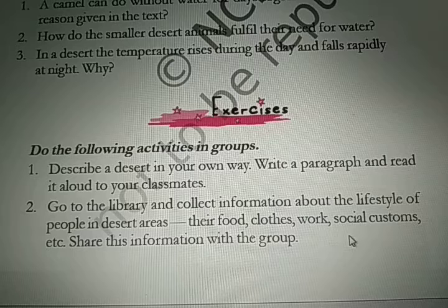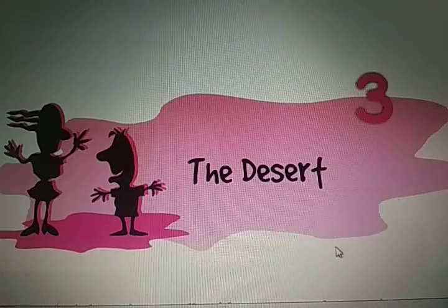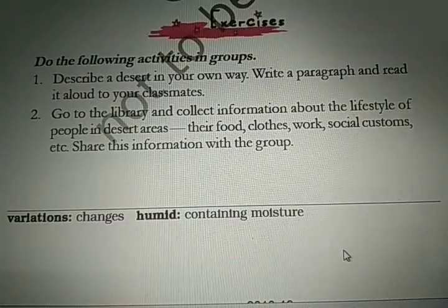Now here are certain activities. Describe a desert in your own way. You have to describe. It will be a long answer type question. You have to describe the desert in your own way, and it is to be written in the form of a paragraph. And if you had been in the class, then you could have read it aloud to the classmates, but here you have to write down the paragraph in your notebook.